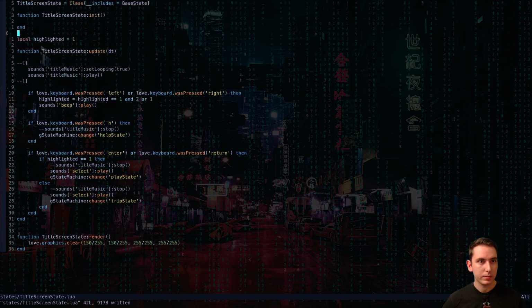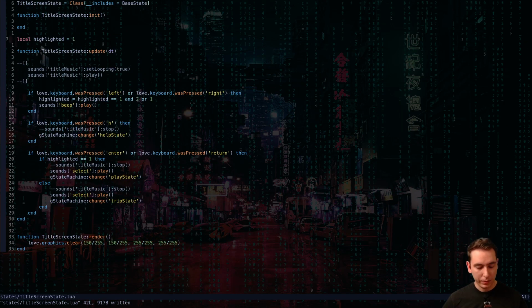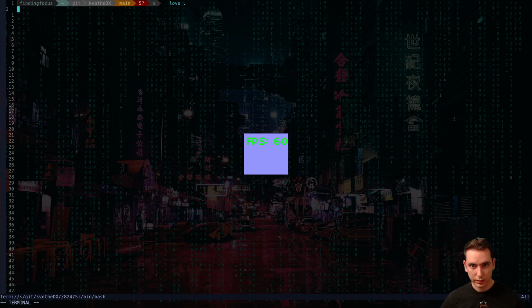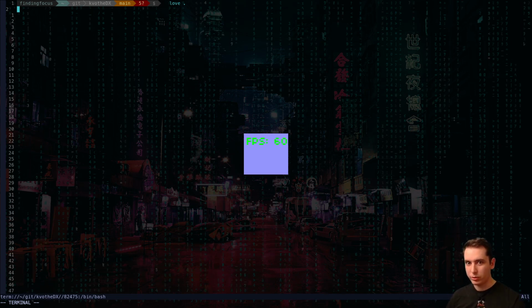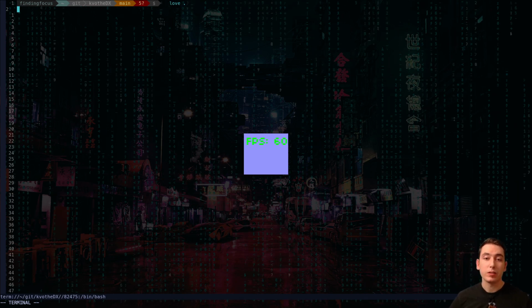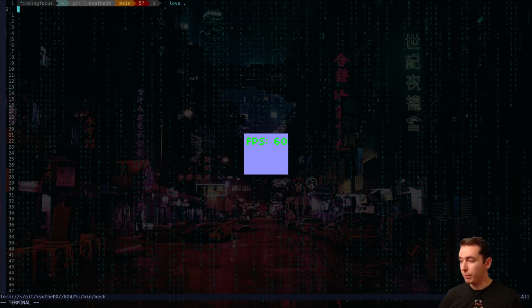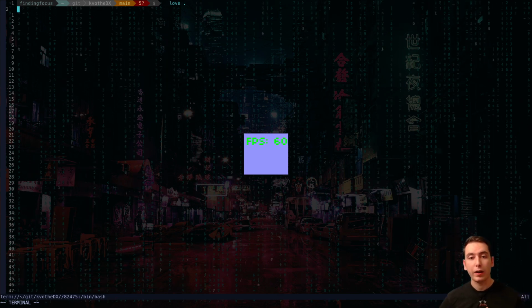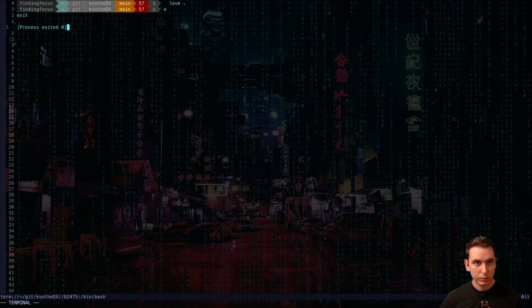We'll do that. I'm curious if this will work. And it does work. So this is the Game Boy resolution we're working with here. We're actually rendering our FPS there. So we've got our game working at 60 frames a second with not too much work. So let's get to the good stuff.